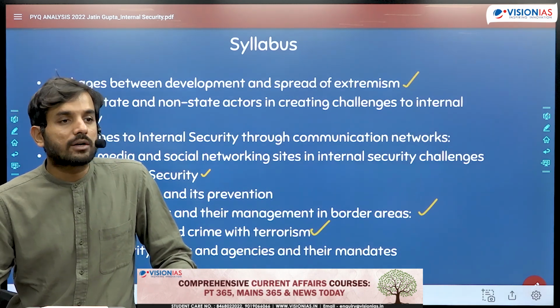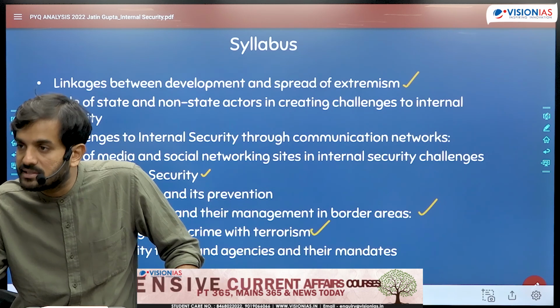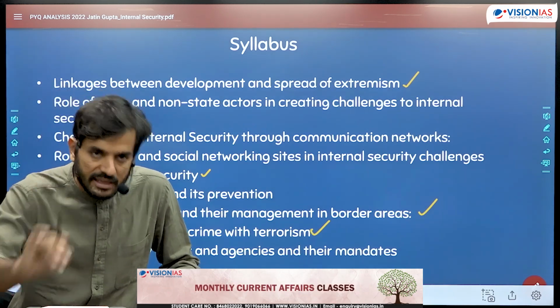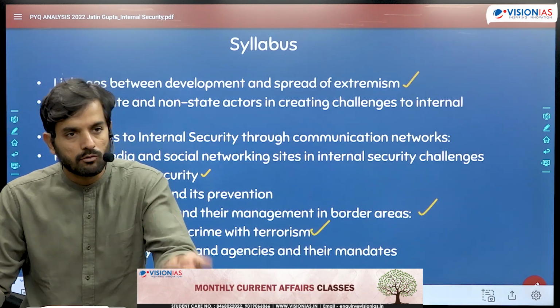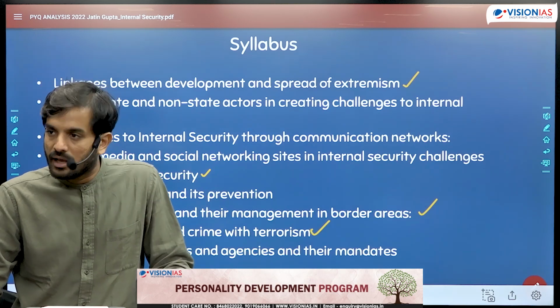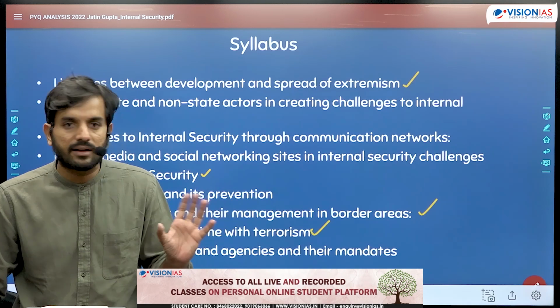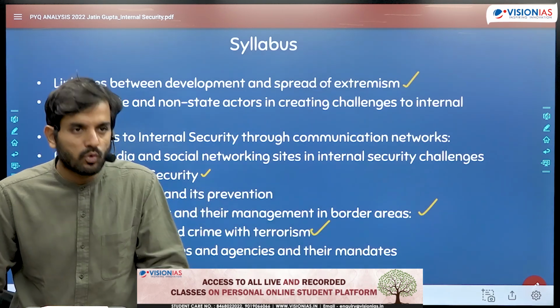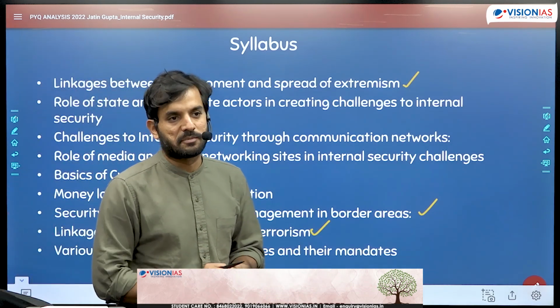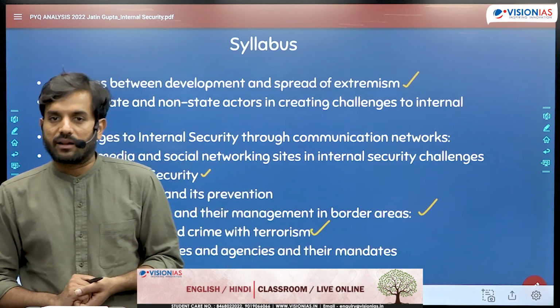Organized crime और terrorism की linkages पे UPSC ने direct question आज तक नहीं पूछा था, और इस बार उन्होंने वो पूछ लिया. They ended up asking that question and believe me, it was a very expected question. You know, अगर आप basic तैयारी कर रहे हैं internal security की, you have to understand what are the linkages that exist between organized crime and terrorism.